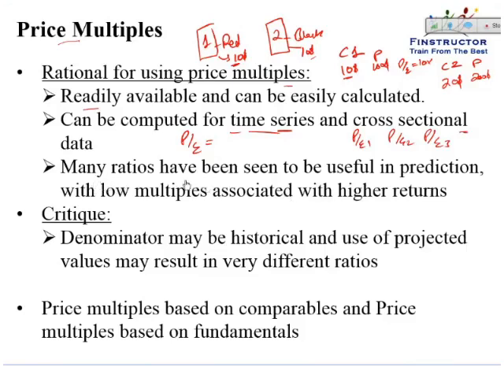Many ratios have actually been seen to be useful in prediction. That is, low price to earnings multiples is generally associated with higher returns. Rather, lower multiples are associated with higher returns. So for the same earnings, a lower price to earnings multiple implies that the market is not valuing the company very richly.